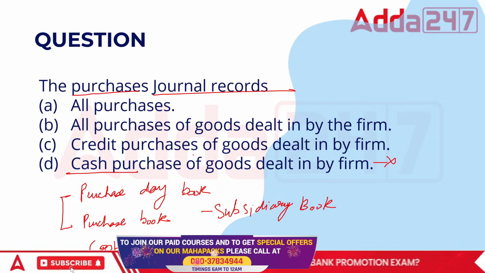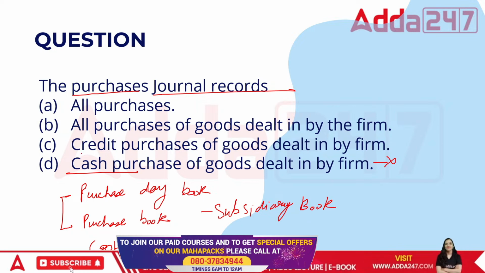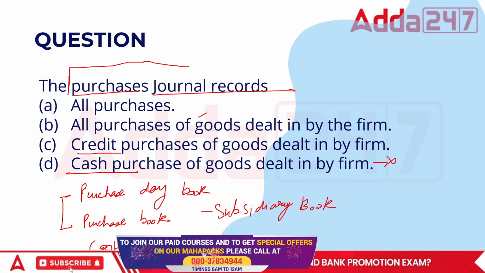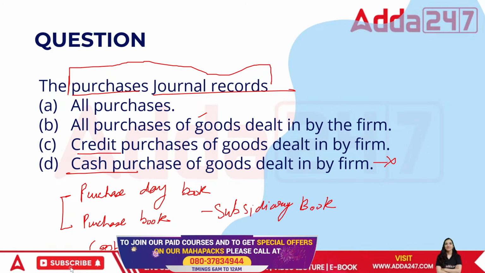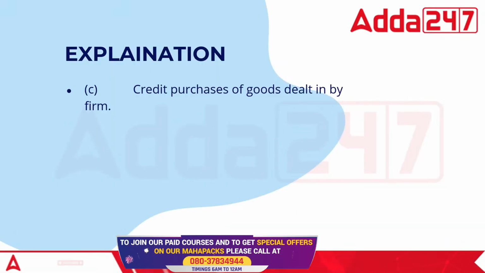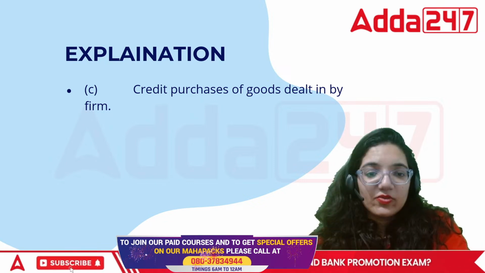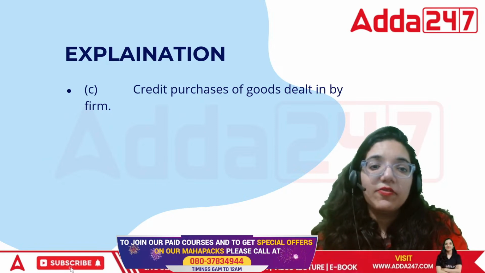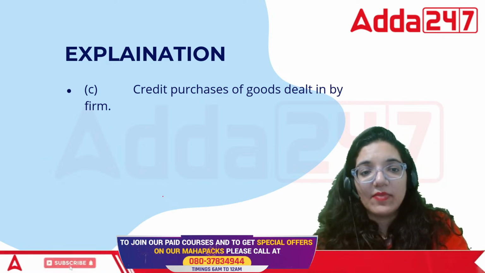In this case, cash is dealt by the cash book, so cash purchase is not to be dealt with in the purchase journal. Credit purchase of the goods would be taken by purchase journal. It takes care of exclusively all the credit purchases, nothing else. So in this case, the correct answer is the credit purchases of the goods dealt in by the firm.